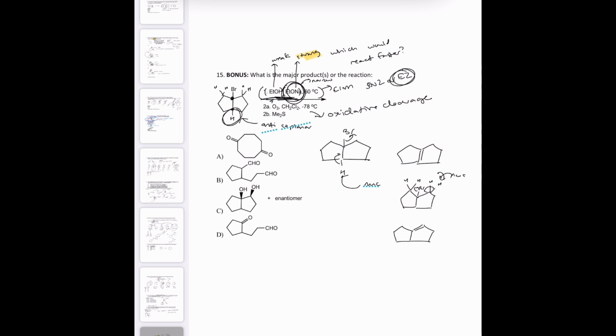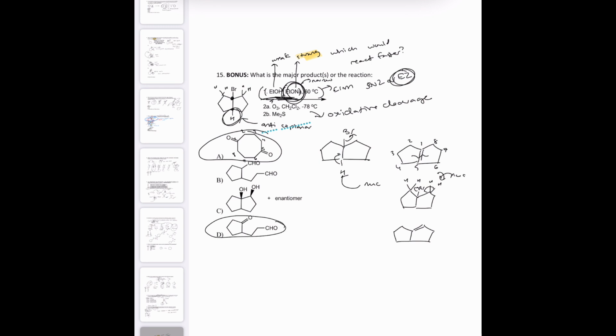So I guess the thing with Zaitsev is it would probably go through here, and then that would give us, let's see, let me make sure the numbers on this are right. 1, 2, 3, 4, 5, 6, 7, 8. This is 1, 2, 3, 4, 5, 6, 7, 8. Okay, so I think A is actually the right answer, but I think on my answer key when I was making it, like for the test, I picked D.